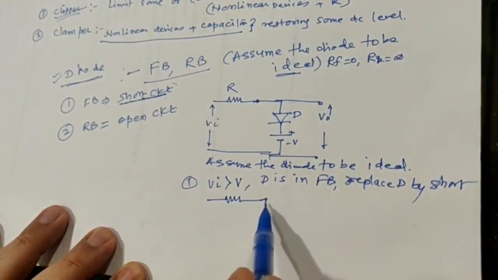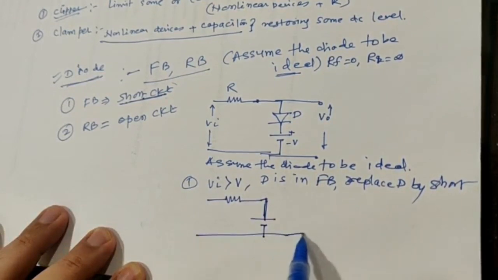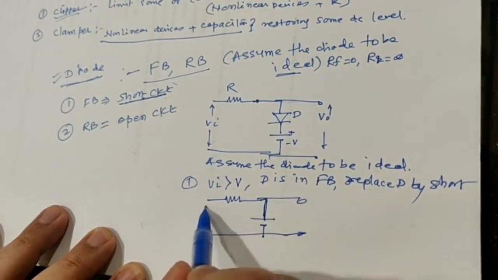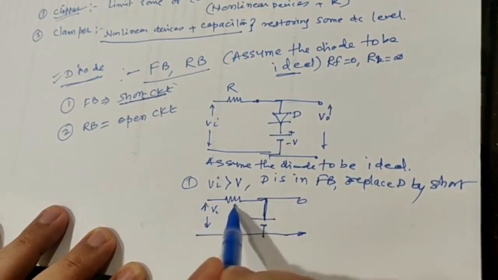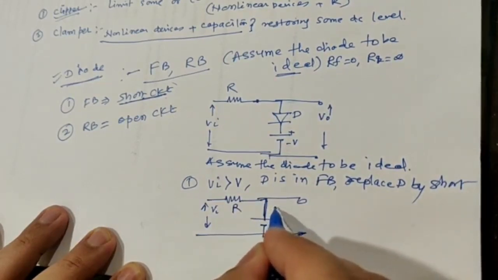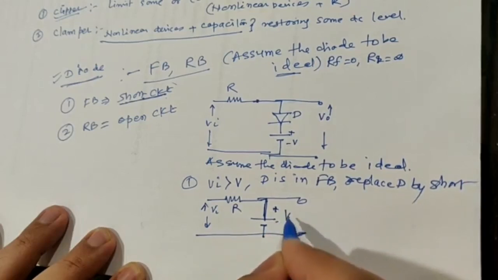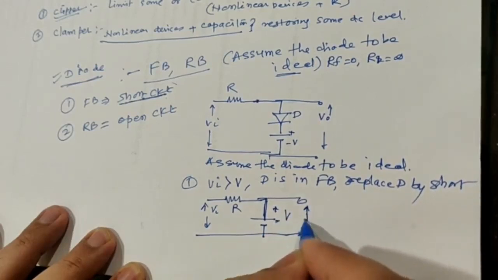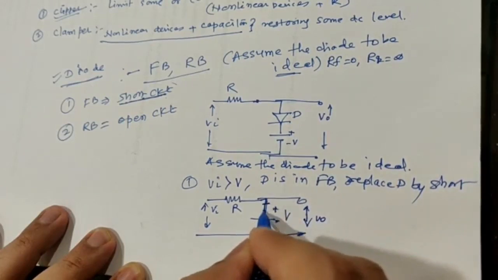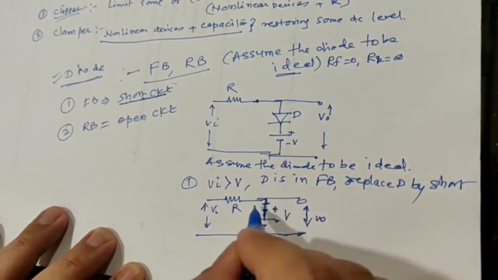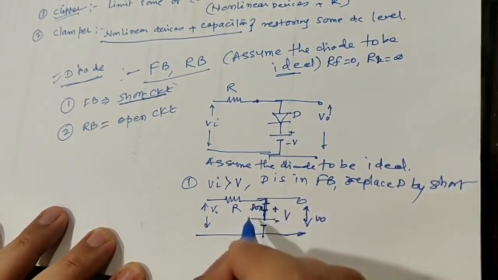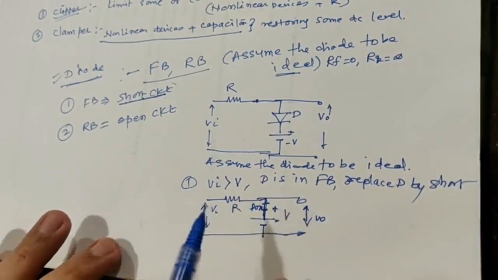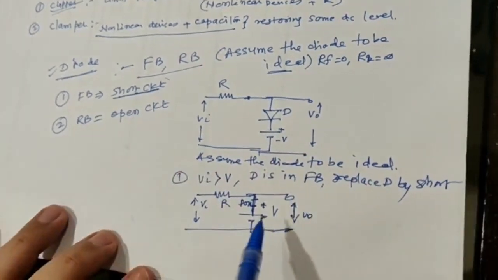Now I will have a short, and then a battery, and this is your output. This is the input, this is the resistance, this is the battery V, this is your output V0, and the diode is being shorted. So I can write that this is the D on condition, the diode is in forward bias.